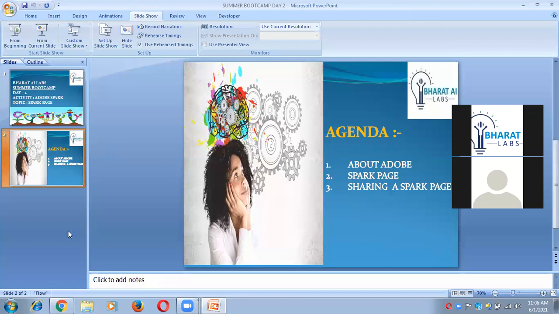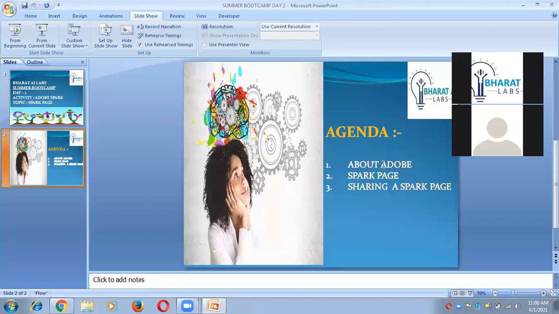Now, what is Adobe Spark? Adobe Spark is basically a simple and powerful digital application to tell stories, share graphics, create videos, and web applications.